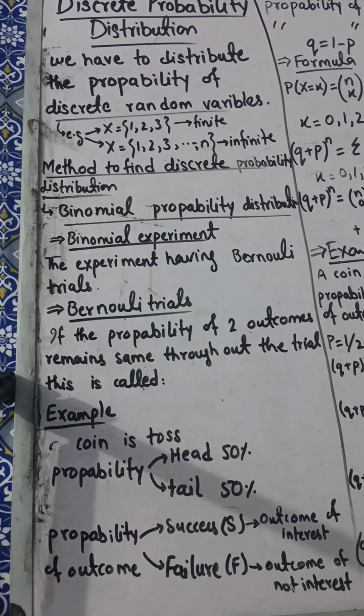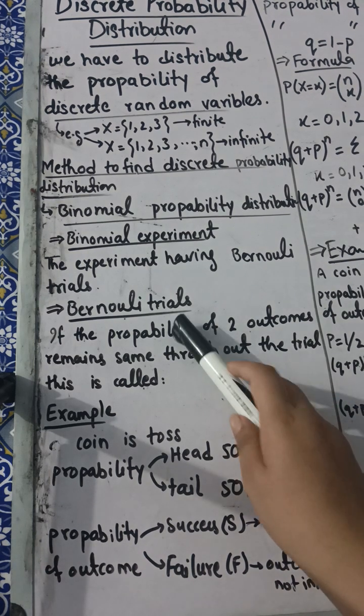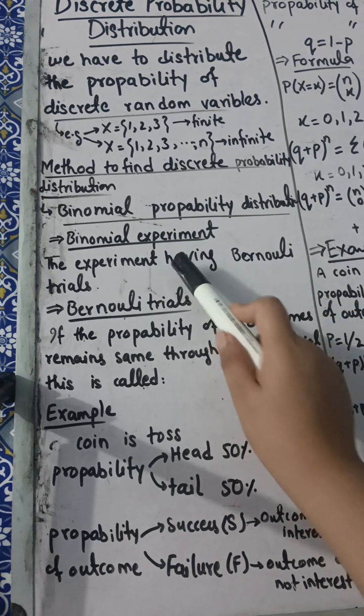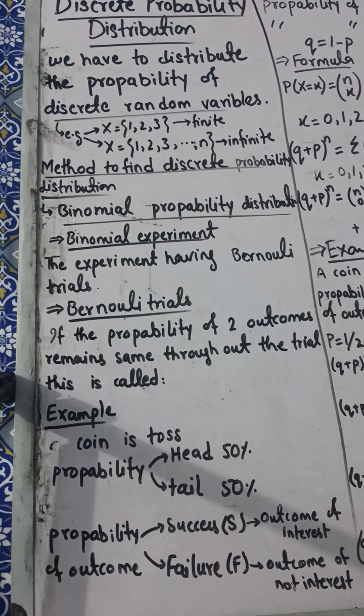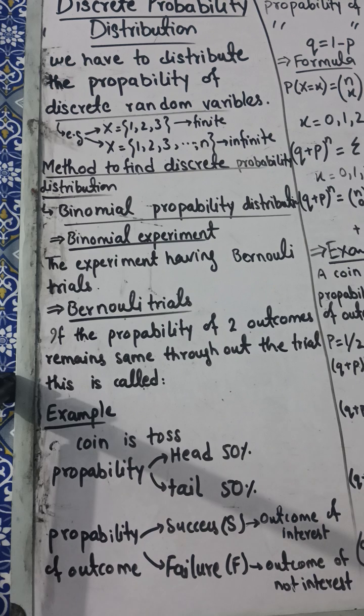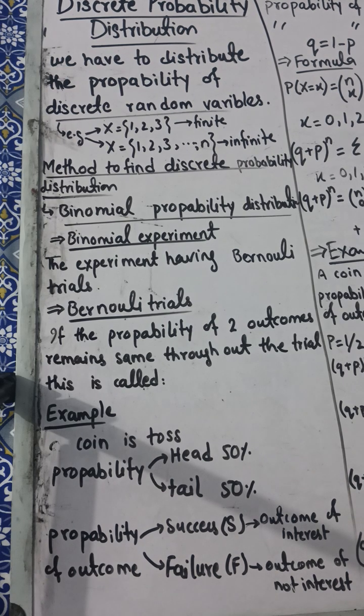So there are two probabilities which remain throughout. These trials are called Bernoulli trials. An experiment which has these trials is called a binomial experiment. And finding the probability of a particular binomial experiment is called the binomial probability distribution.